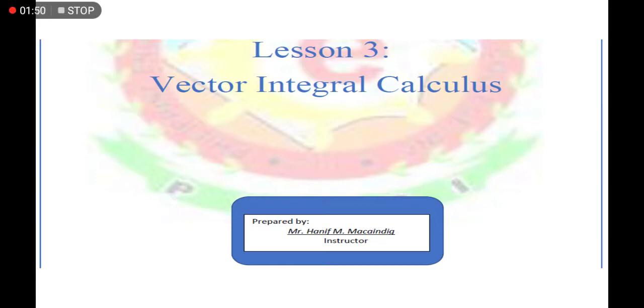Since we are talking about higher mathematics, we are talking about an application of the different properties and concepts that we have already learned. Now our focus for this one is to apply it. In this case, ang focus natin dito is to apply the line integral on some path.